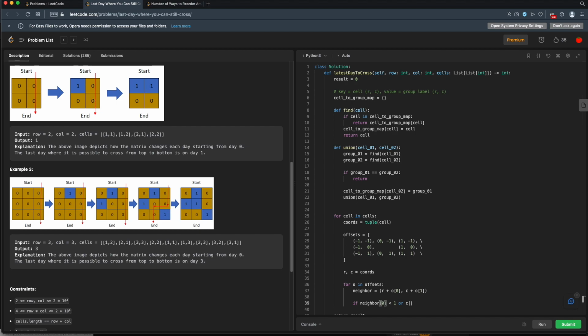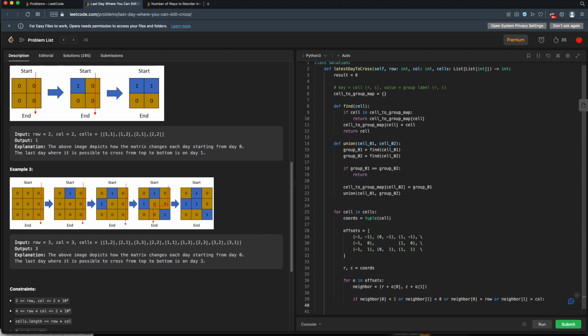So if the neighbor at index 0 is less than 1, then we're out of bounds. All right? If our neighbor at index 1 is less than 0, then we're out of bounds. Our neighbor at index 0 is greater than, this would be rows, I believe, or neighbor at index 1 is greater than columns. In any of those cases, we are out of bounds and we can't count this, or we can't try to merge this, so we'll continue.